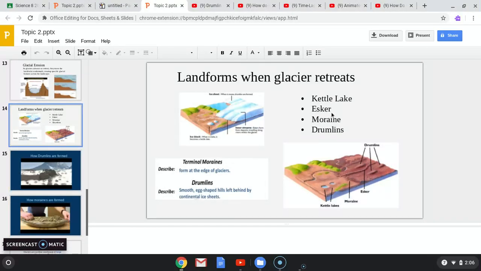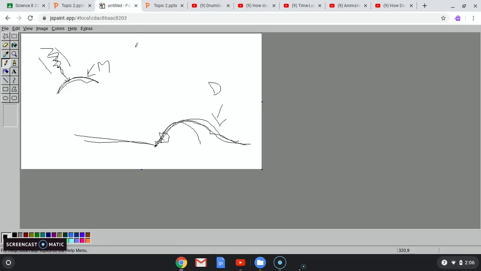Then comes an esker. An esker occurs when, so if I go back here to my paint and I see this, okay? Now eskers happen when I have my glacier, it's moving down, all right? And it hits some sort of a stoppage. So something is stopping my glacier from moving forward. So it comes and stops right here. When it comes and stops right here, what it does is it deposits the rock here. All right. Now, eventually over time, the rock is going to get deposited in a fashion like this.